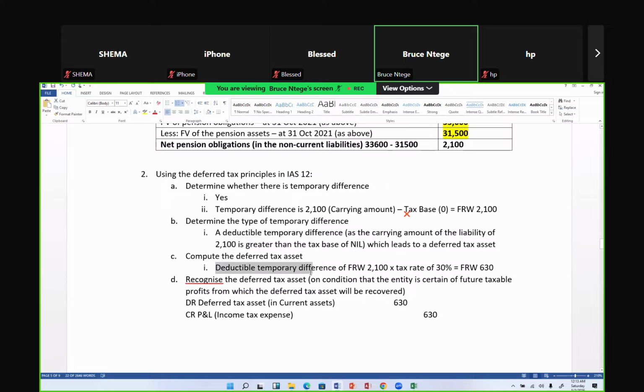Did the student go ahead then to compute that deferred tax asset? You have half a mark there. Did the student go ahead to tell us where it will be recognized? You have a full mark. Half a mark for each of the lines. Half a mark for the debit, half a mark for the credit.